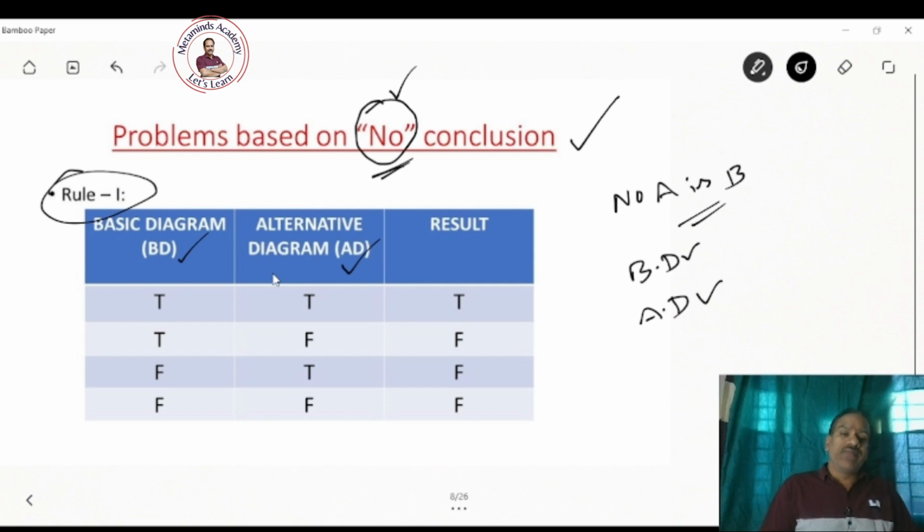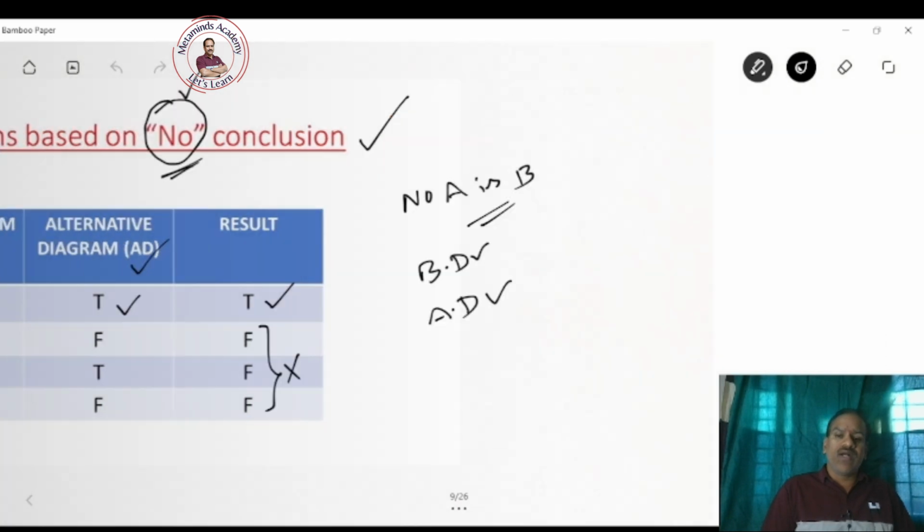When the given conclusion is true in both the basic diagram and the alternative diagram, then only it is true. That means this is an AND gate, right? It resembles an AND gate: true, false, false, false, false, true. All these cases it is false, whereas in the only one case, when the given conclusion is true in both basic diagram and alternative diagram, then only it is true. Okay, no type of conclusion is true. This is rule 1. Next, what is rule 2?